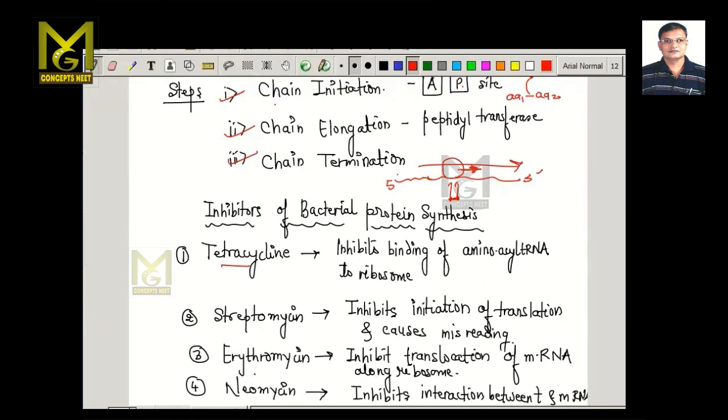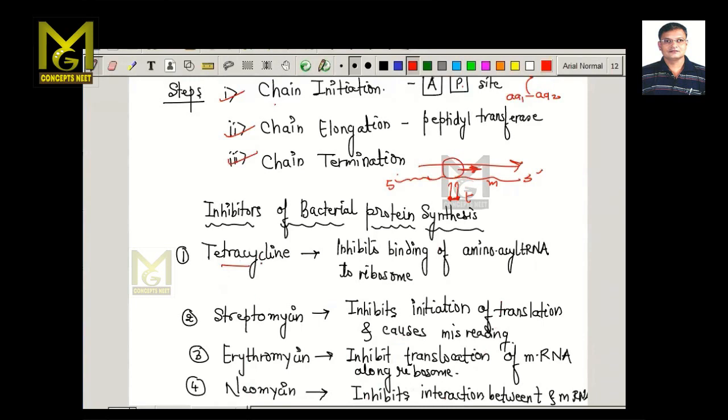And neomycin inhibits the interaction between tRNA and mRNA. Unless there is an interaction between mRNA and tRNA, the addition of new amino acids will not be possible. So these are the different antibiotics and their role in inhibiting protein synthesis.